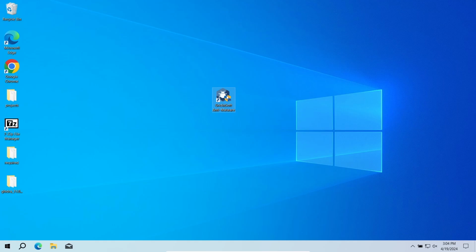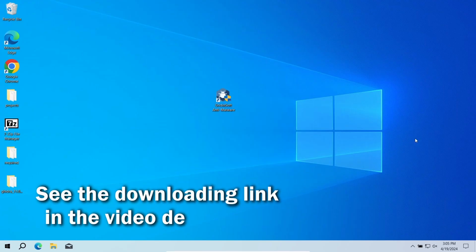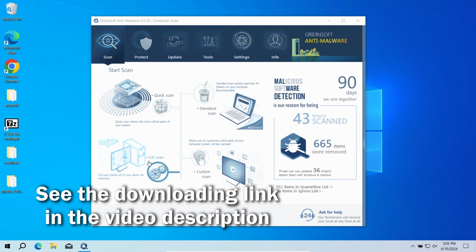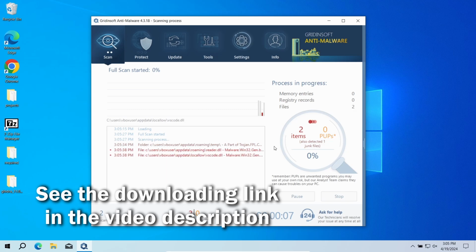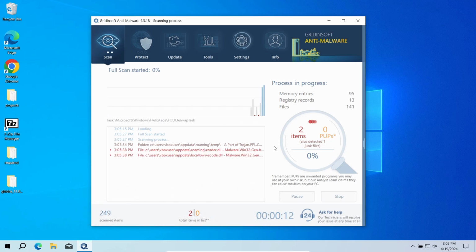To get rid of the RapidFinder extension automatically, an anti-malware scan is needed. For that purpose, I recommend using GridinSoft Anti-Malware. It is a highly efficient malware removal tool that will find and remove even the most modern and sneaky malware, leave alone browser hijackers. Download it by the link in the video description and run a full scan, so the entirety of your system will be checked for malware. The process will take 10 to 15 minutes.